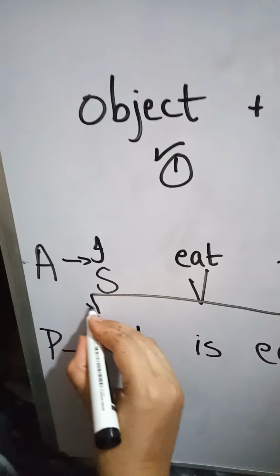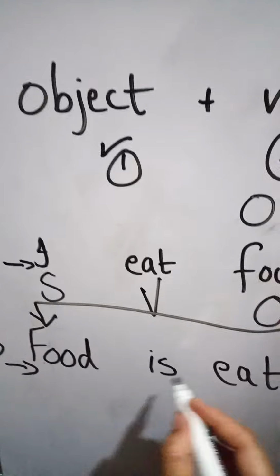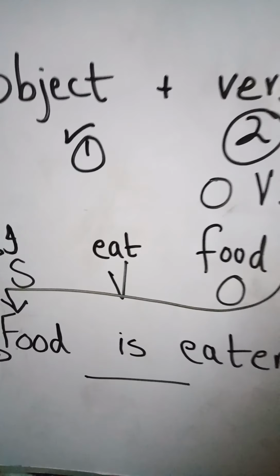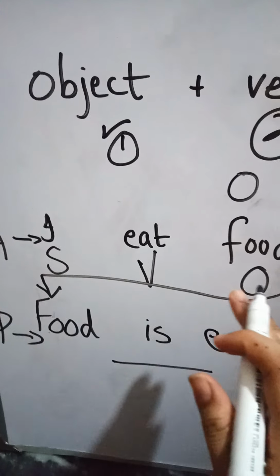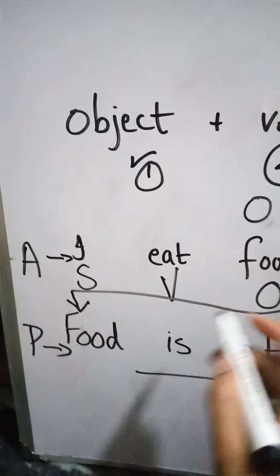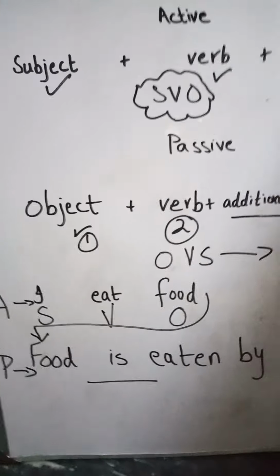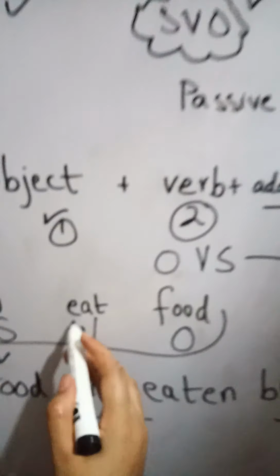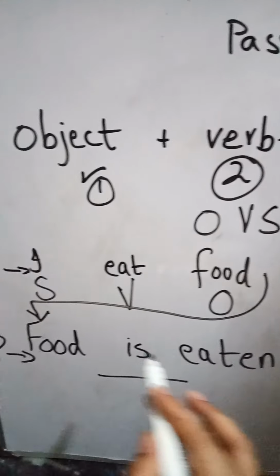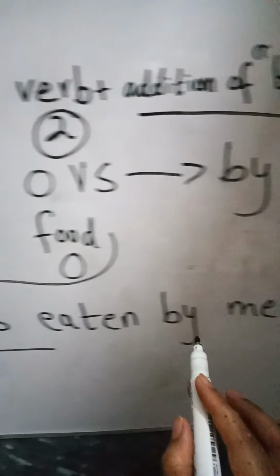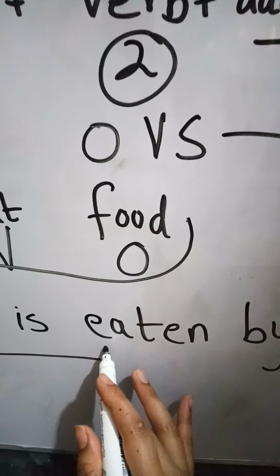Object will move here, food, then another helping verb will be used. We'll put the word is for the simple present tense, present indefinite, addition of is, and the third form of the verb will come in the passive voice. As you can see, we are talking about I eat food, but when it becomes passive voice, the addition of by will come, with the helping verb, and the form of verb will be changed.